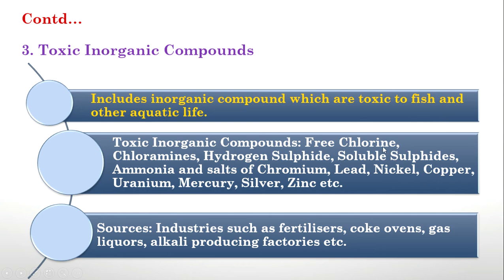That includes free chlorine, chloramines, hydrogen sulfide, soluble sulfide, ammonia, and salts of chromium, lead, nickel, copper, uranium, mercury, silver, zinc, etc. All the metals which are discharged from factories or industries like fertilizers, coke ovens, gas liquors, alkali producing factories, etc., will release such metals which are toxic to aquatic life. That comes under toxic inorganic compounds.